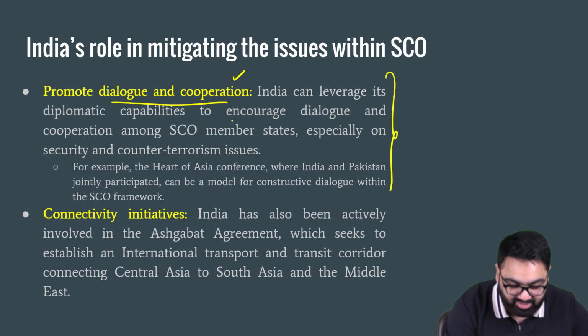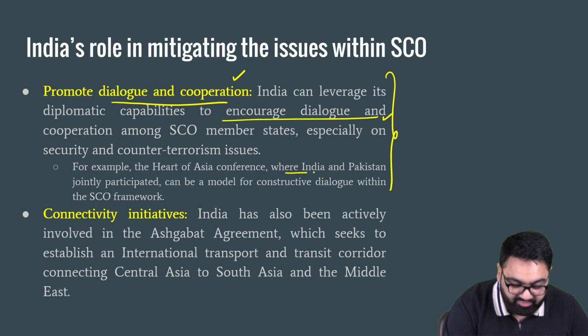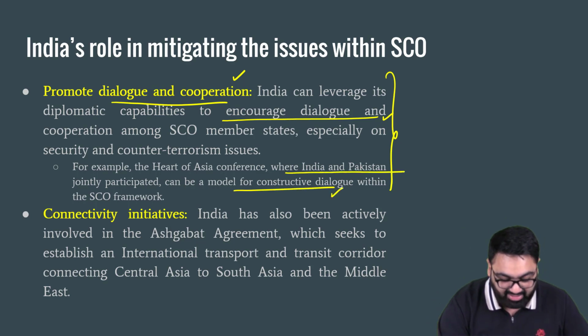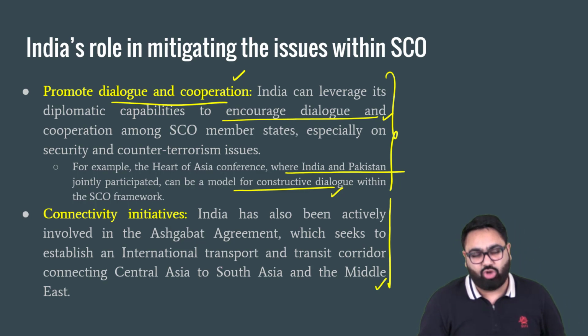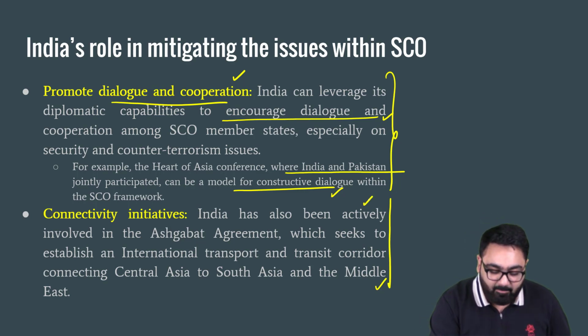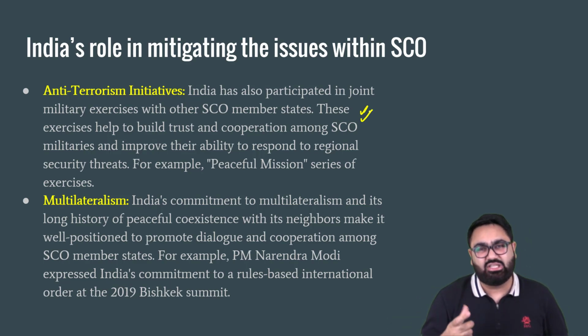India can leverage its diplomatic capabilities and encourage dialogue amongst the member states. For example, the Heart of Asia conference where India and Pakistan jointly participated. Second, India can also take up connectivity initiatives like the Ashgabat Agreement and the International North-South Transit Corridor. All of these are examples of what India can spearhead in order to bring much more synergies together in the SCO. Then, anti-terrorism initiatives. We discussed how terrorism is a major concern in the SCO. So, India can lead the way for anti-terrorism initiatives.